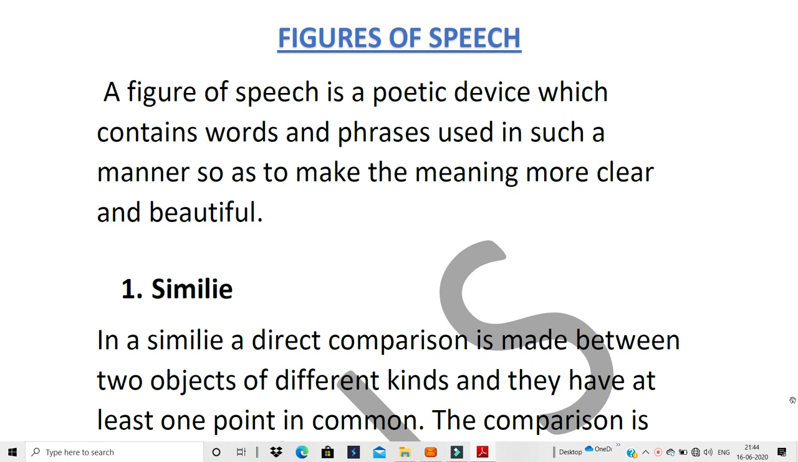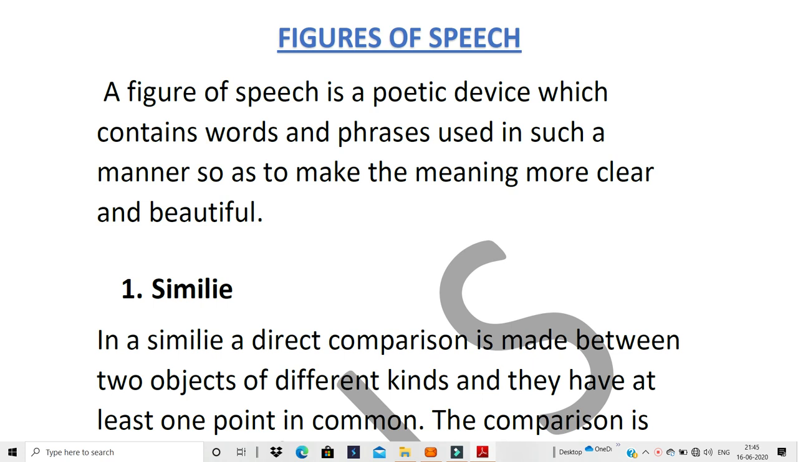Now, in grammar, the first thing we're going to learn is figures of speech. Now, what is a figure of speech over here, as is given? It is a poetic device. Now, what is a device? A device is an instrument which is used for a particular purpose.